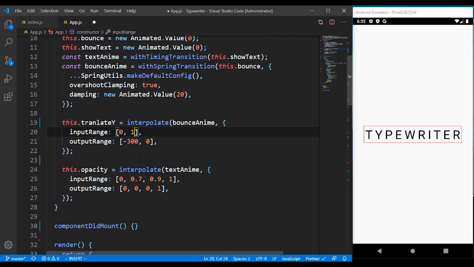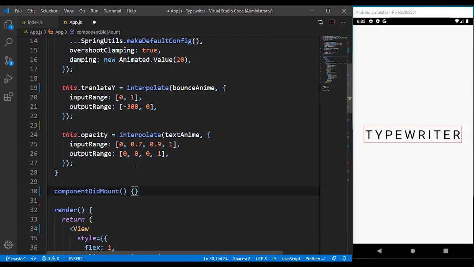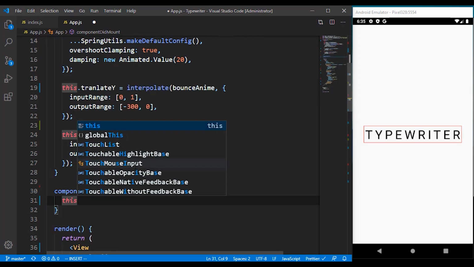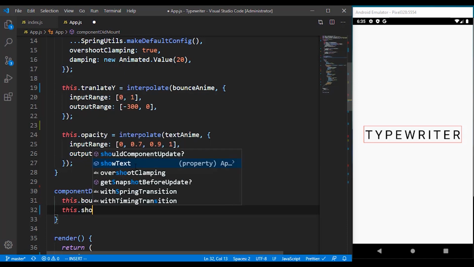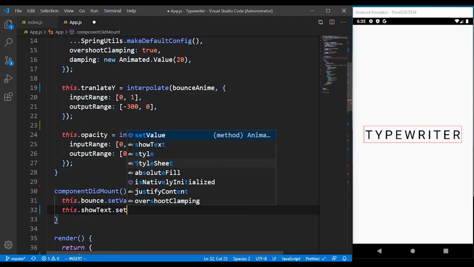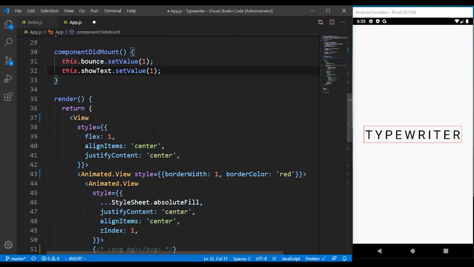But for now, even if we restart our application, or even if our application opens, it's not going to make use of these animation values. So what we have to do is to come over here. We can now reference all those animations we defined, then we can set the values to 1, so that whenever our application opens, it's going to use them by default. So that's how we can set those things with class-based components.